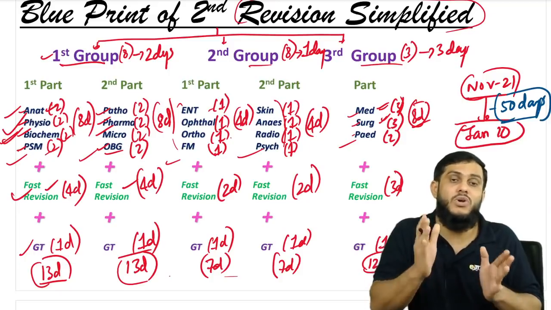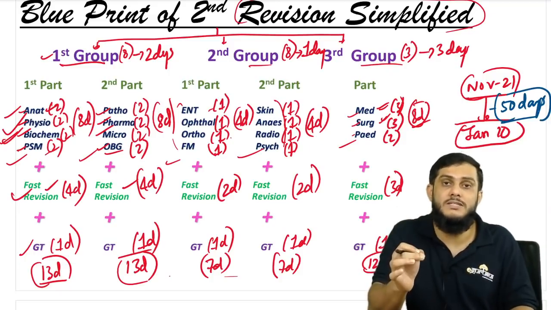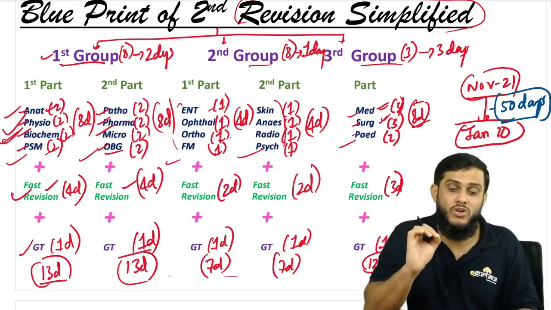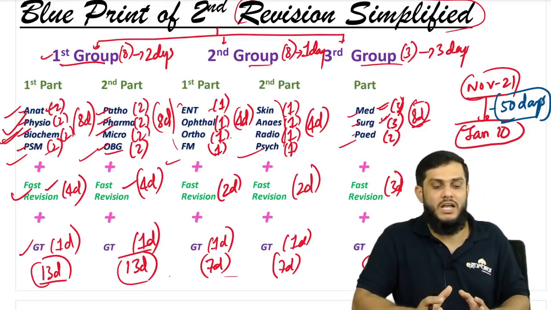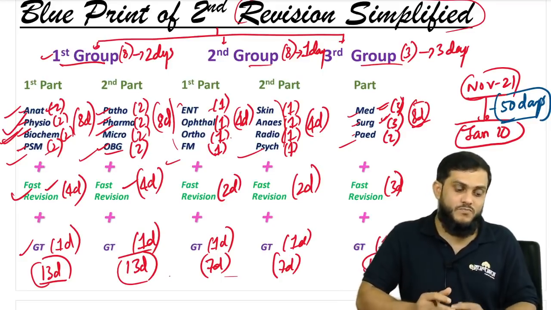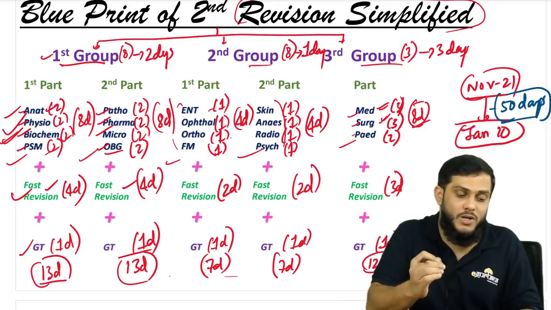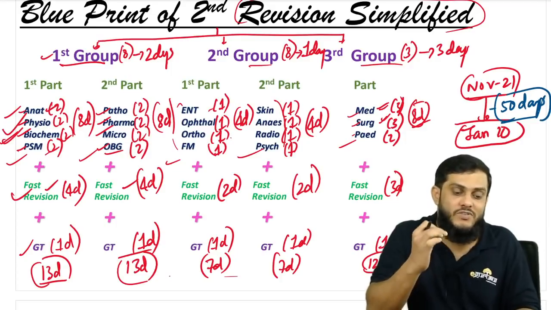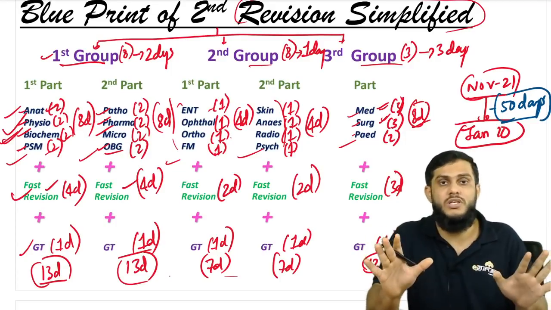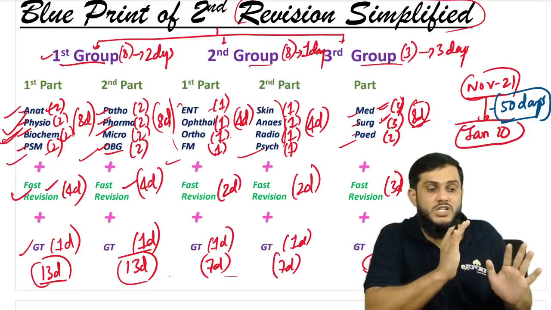So there are high chances that you will get the seat, even if you have your exam on January 10th, if you finish the second revision in this manner. I'm telling you why these methods are needed, because you need to get perfect with each and every subject. It's not like you have finished your second revision, sir, I have finished. It's not like that.